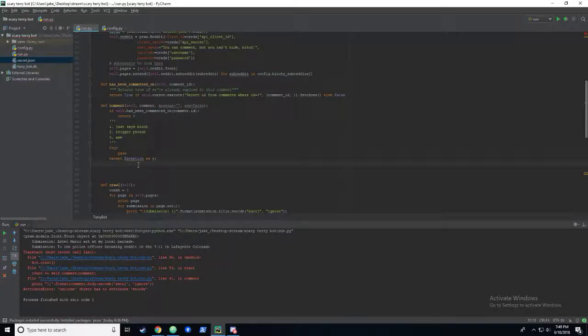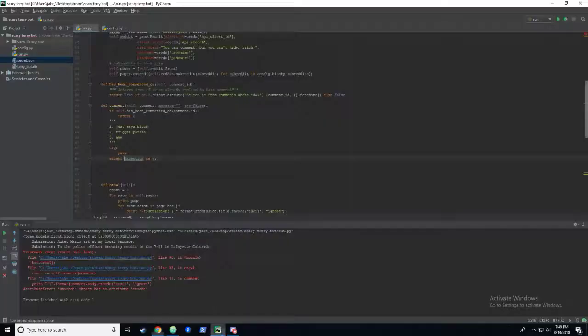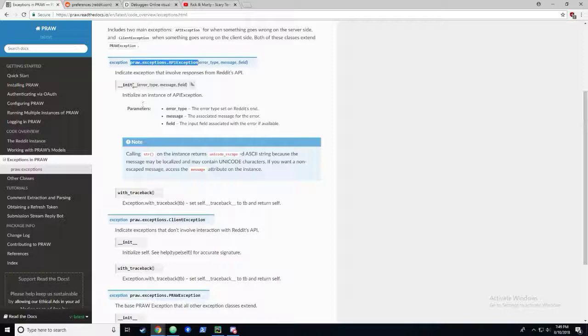Okay, so realistically, you'd want to have a, what is this called again? praw.exceptions.APIException is the API exception. Okay, you'd probably want that, right? And what does it have in here? It has an init, and you can call string on it, and you can call with traceback.